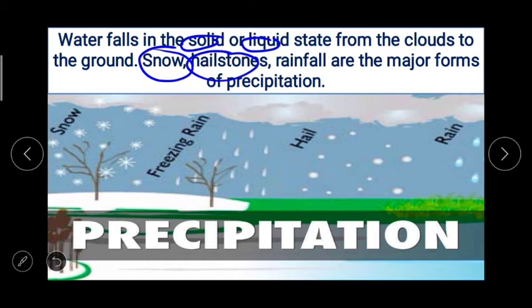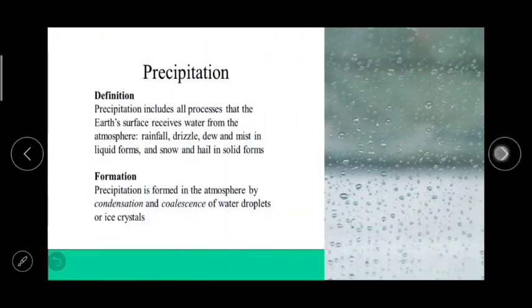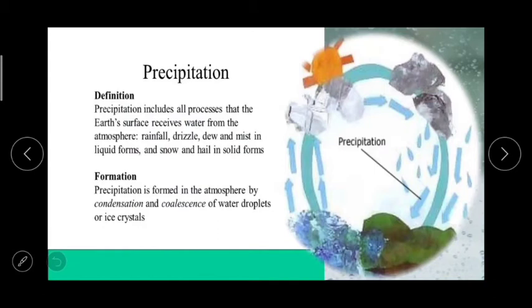hailstones, rainfall are the major forms of precipitation, and in this topic we are going to study in detail the forms of precipitation, that is snow, hail and rainfall. So the first thing we are going to study is snow, but before that, the definition of precipitation. Precipitation includes all processes by which the earth's surface receives water from the atmosphere. It may be in the form of rainfall, drizzle, dew and mist in liquid forms, and snow and hail in solid forms.